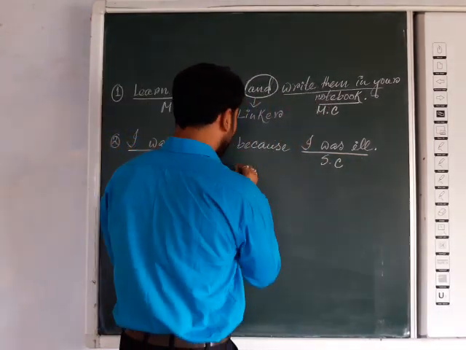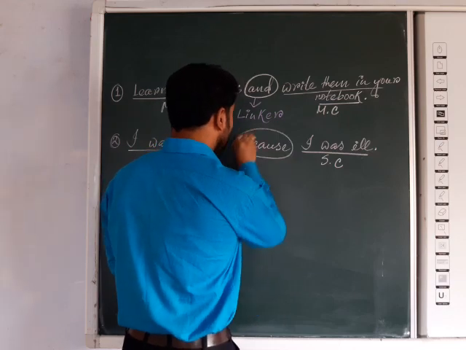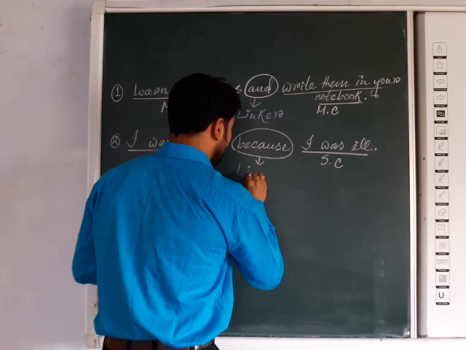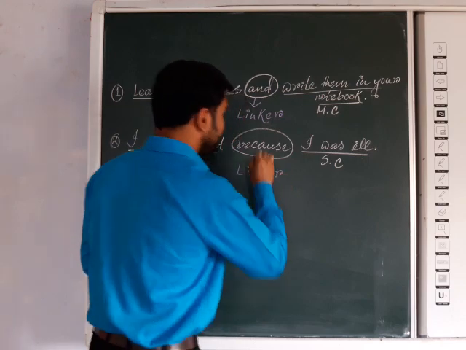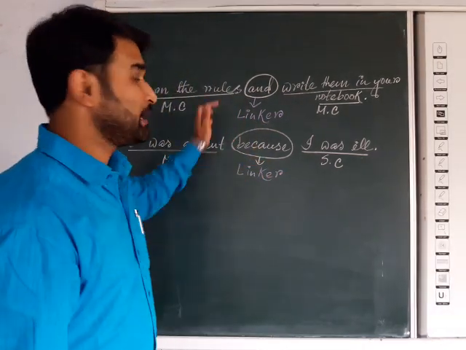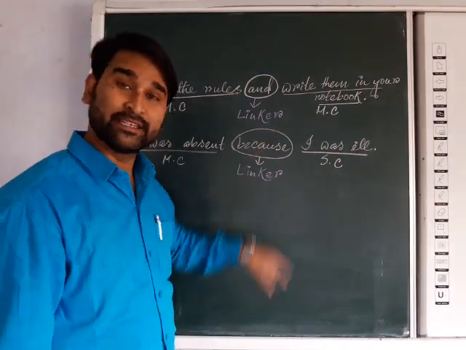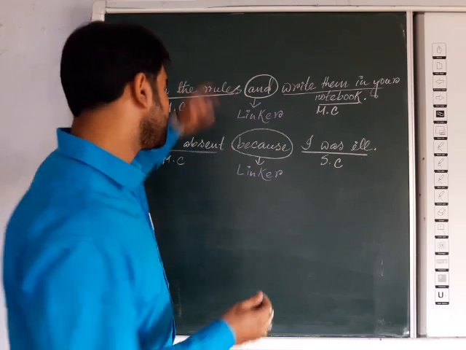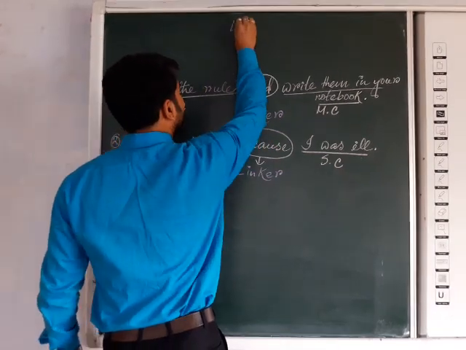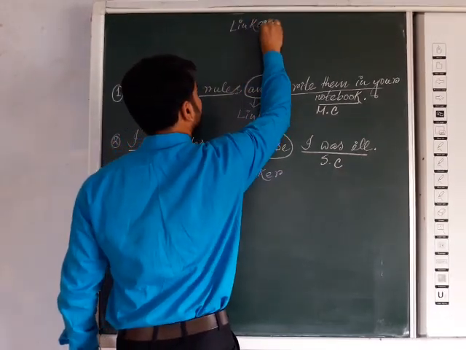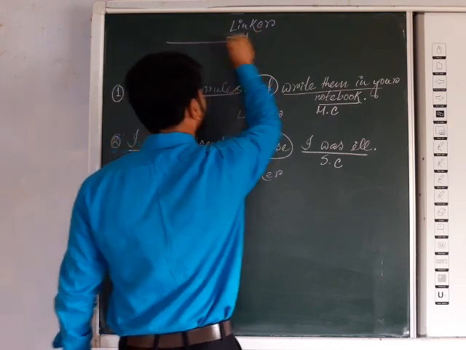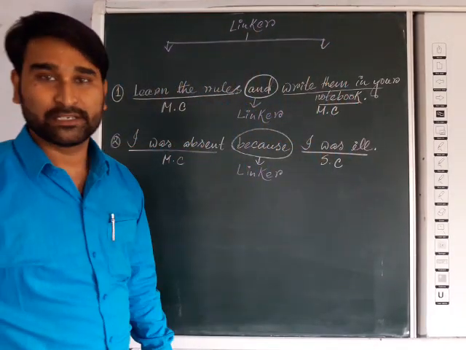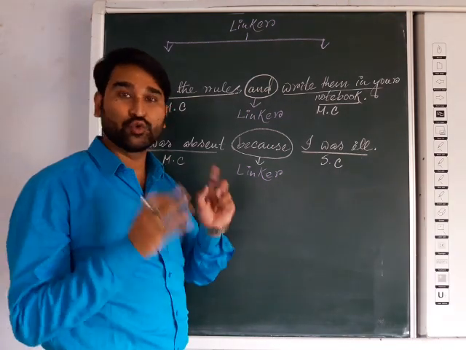So here we will get one linker also. But the case is that these two linkers are different. That's why we will discuss today's lesson, linker. As you know, linkers are classified into two broad categories.